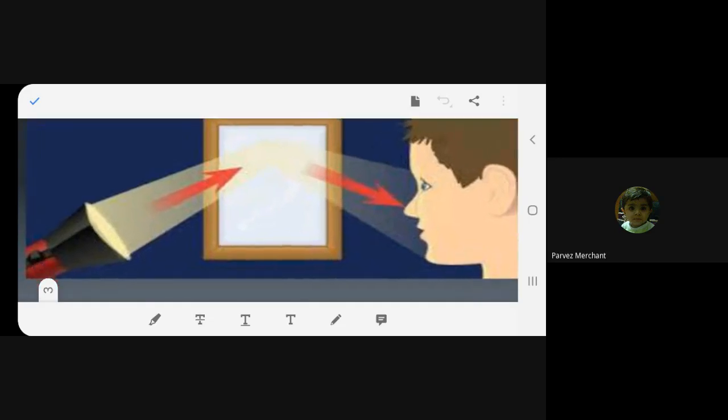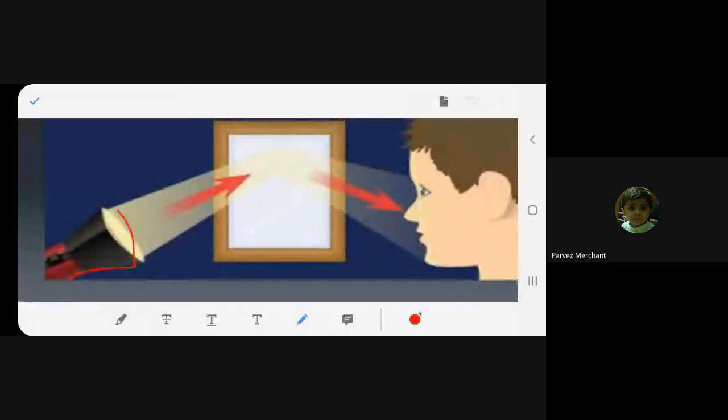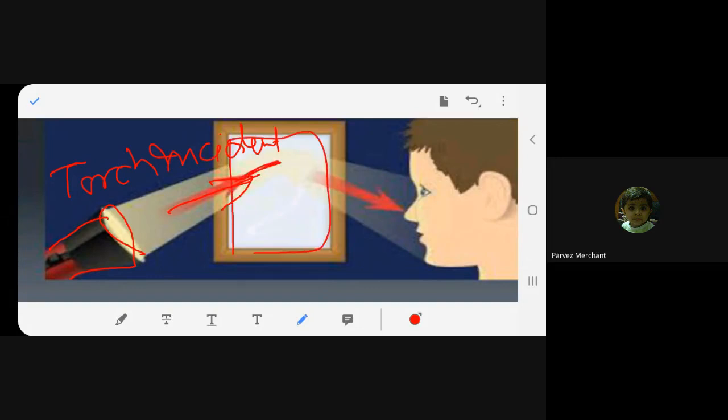So you can see over here. What is this, beta? Torch. I'm going to ask you questions now. So this is a torch. What is this light called? Incident light. Am I right, beta? Incident light. Now it is falling on this mirror. What is it called? Mirror. Very good. Then it gets reflected. So what is this ray called? Reflected ray. Agree? Yes, ma'am.